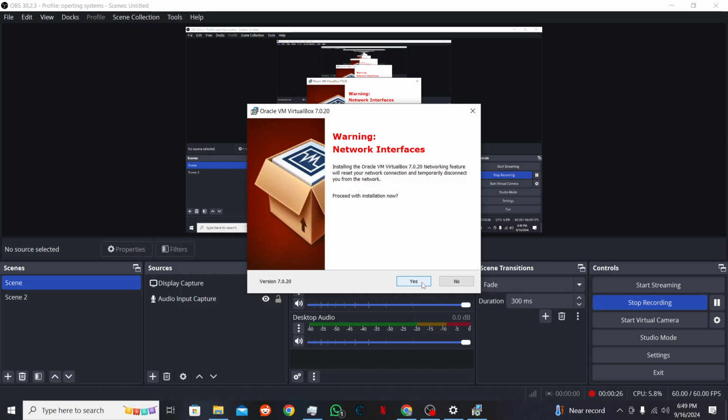Do know while installing VirtualBox, you may be temporarily disconnected from a network if you are connected to one. If you want to proceed to install, click yes.